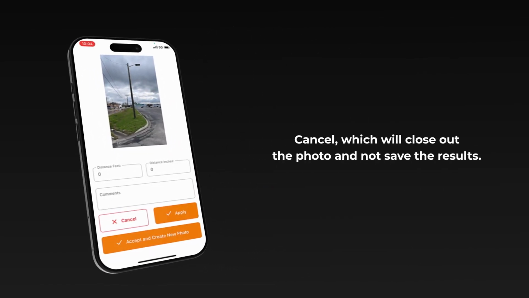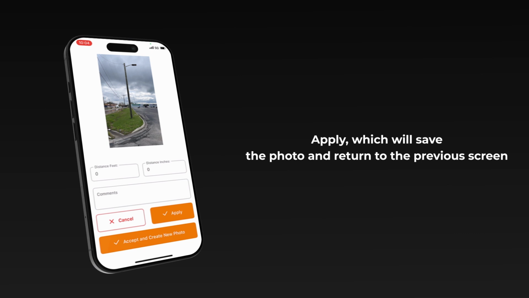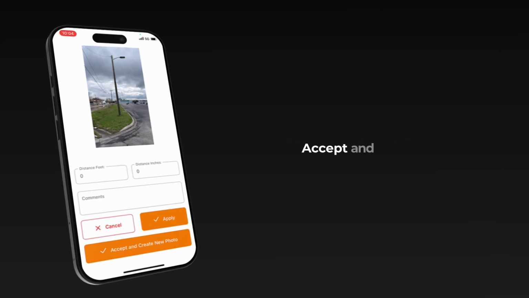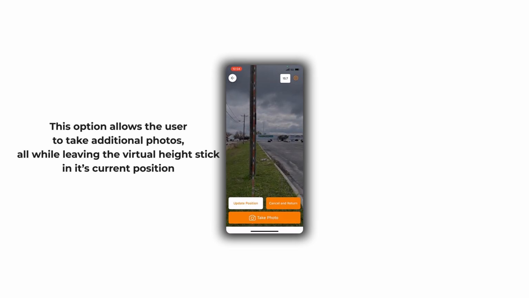Cancel, which will close out the photo and not save the results. Apply, which will save the photo and return to the previous screen. Accept and create new photo. This option allows the user to take additional photos, all while leaving the virtual height stick in its current position.